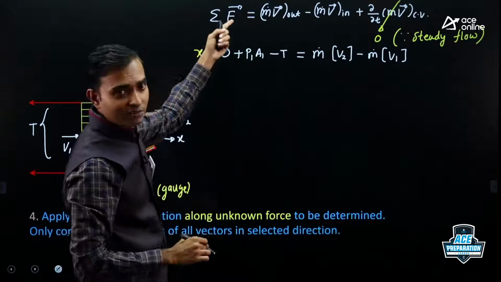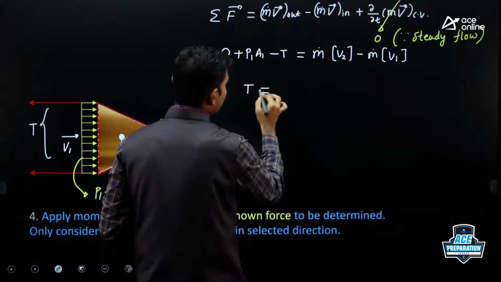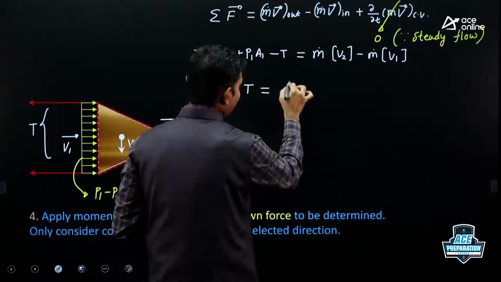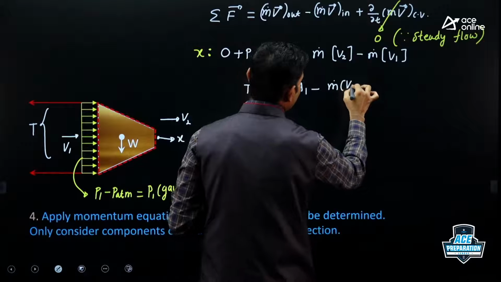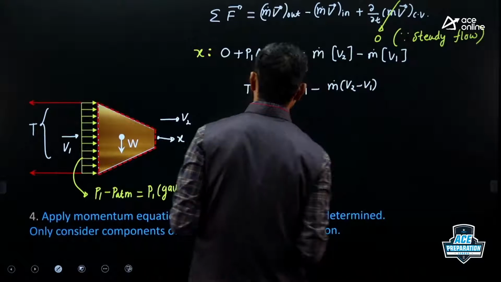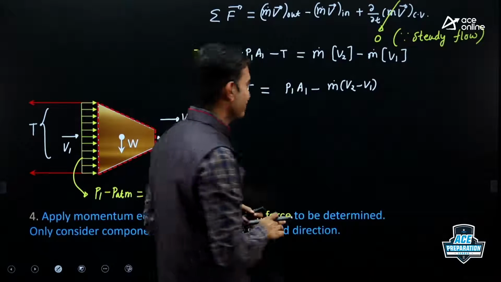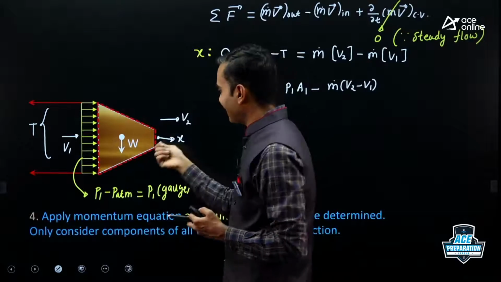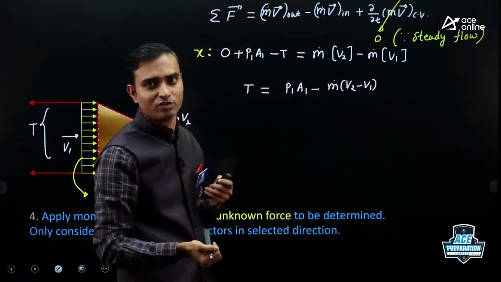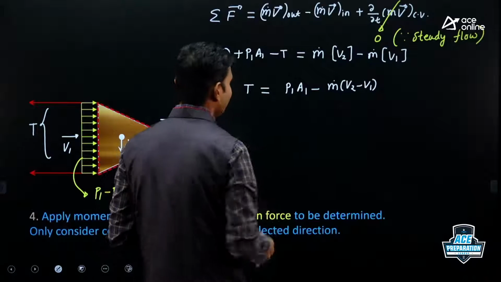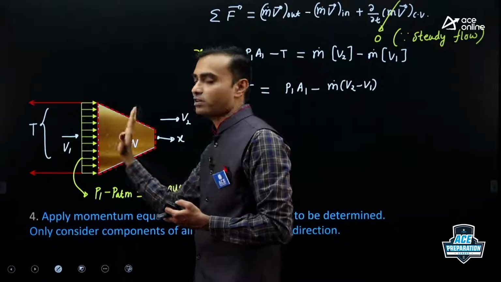That's it. Your momentum equation part is finished. So we converted this vector equation into scalar form. Now the rest of the part is just simplification. So this T we will write as P1 into A1 minus m dot into (V2 minus V1). So this is the expression for thrust force. Now I was talking about reactive force, right? Because of rocket-like action we'll get some reactive force. So this m dot into (V2 minus V1) represents the reactive force, which will be acting in the backward direction. Whereas P1 into A1 represents the pressure force exerted by water.